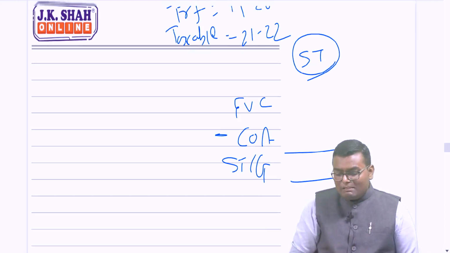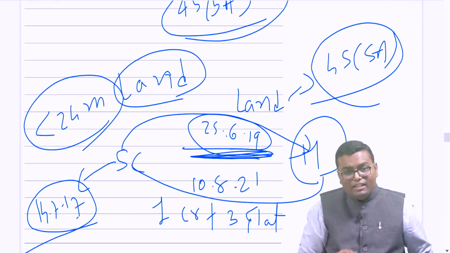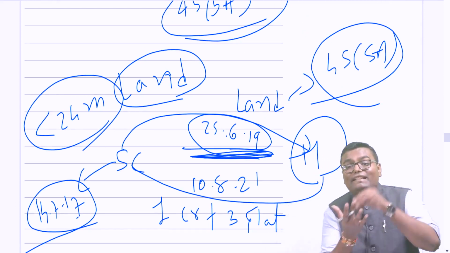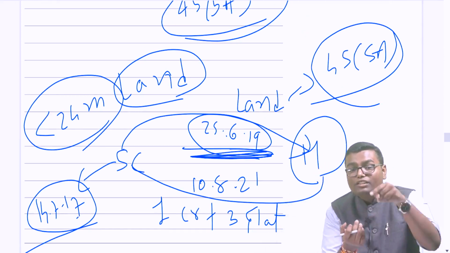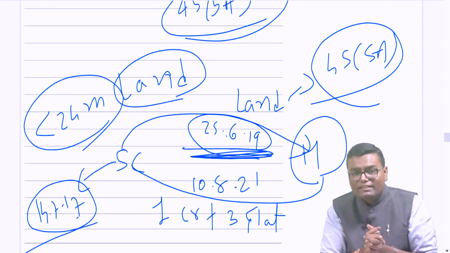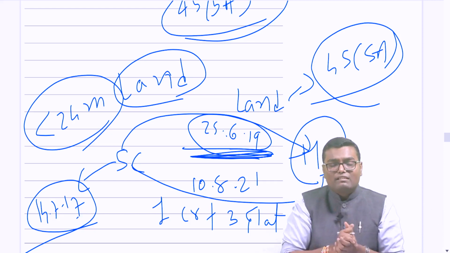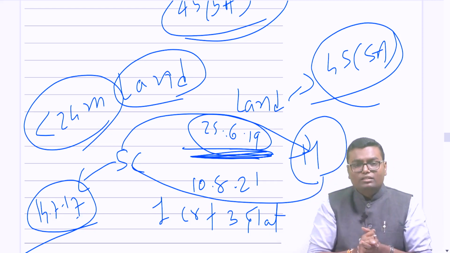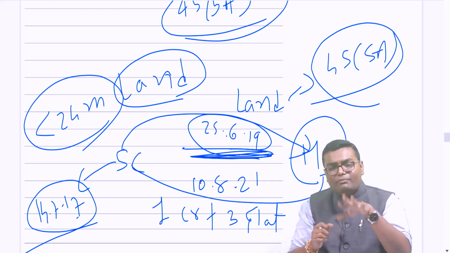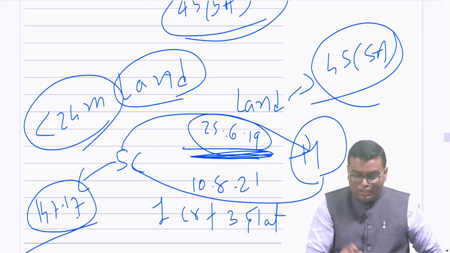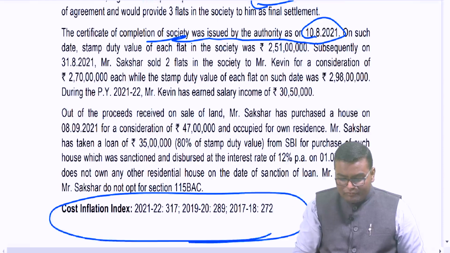Understand, as per section 45 clause 5a, the full value of consideration is whatever is the stamp duty value of the new flat which you have received as consideration, on the date on which the COC, certificate of completion of that new flat, is received, plus cash consideration. So here, what is the cash consideration that I have received?